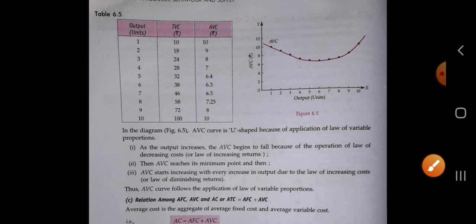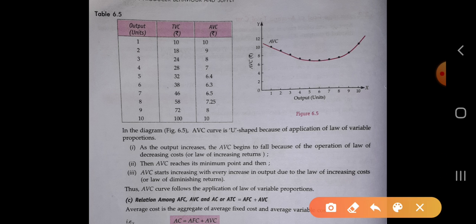Because of the application of the variable proportion, as we already studied, in the variable cost there is application of the variable proportion as the output increases. You see that as the output increases, 1, 2, 3, 4, AVC begins to fall. See, 10, 9, 8, 7, it is falling because of the operation of the law of decreasing cost. Okay, law of decreasing cost means law of increasing return, which means whenever the return is more, then the cost is also